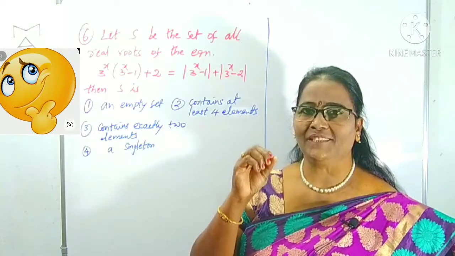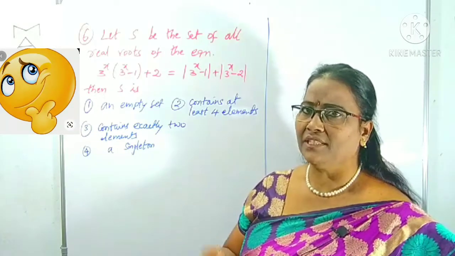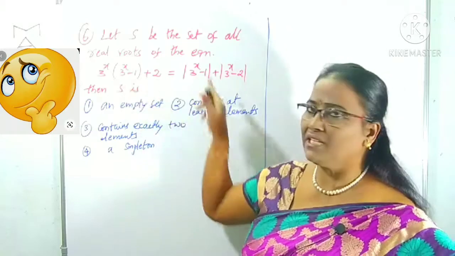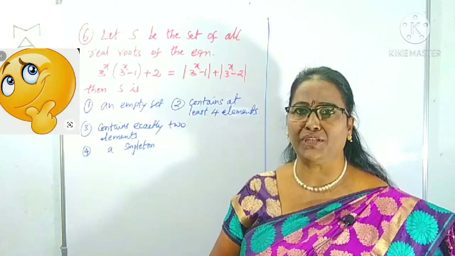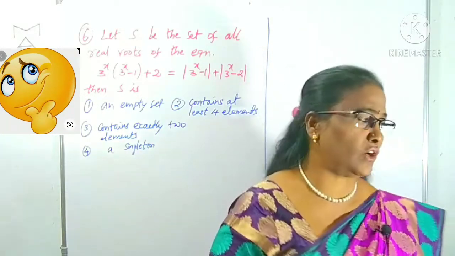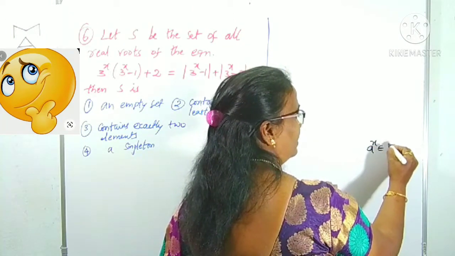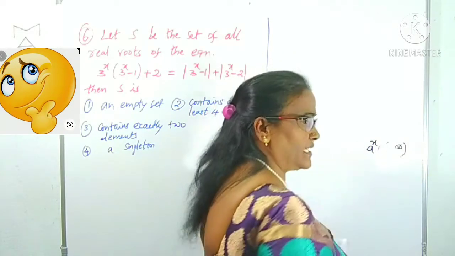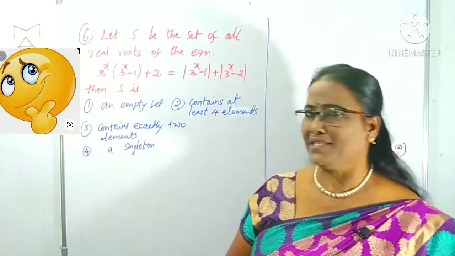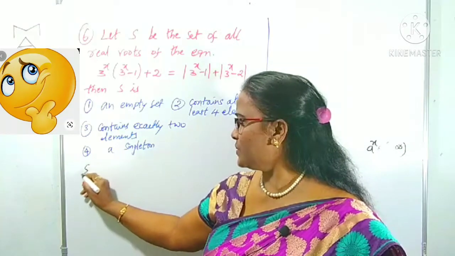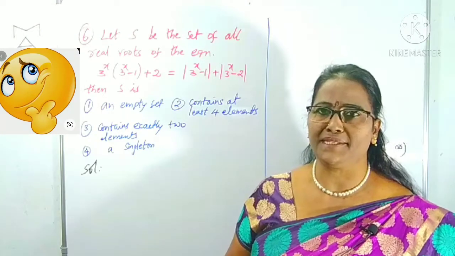For that we have to find out what the elements in S are, whether one, more, or none. For this, what is the given equation? In the given equation, you can observe there is 3 power x. 3 power x is simply called an exponential function. The range of an exponential function is always positive: a power x is an exponential function, always belonging to 0 to infinity. An exponential function must be a positive real number. Clear? That point is important here. Also, you know there is a mod function on the right side. What is mod x? Mod x is plus or minus x.